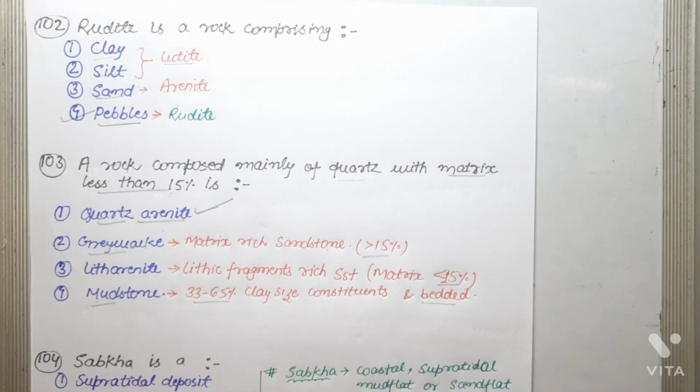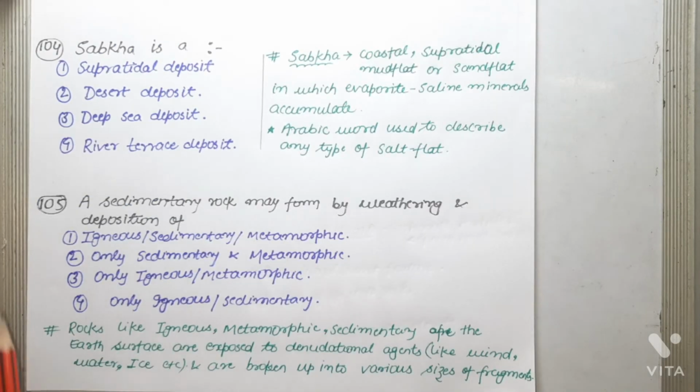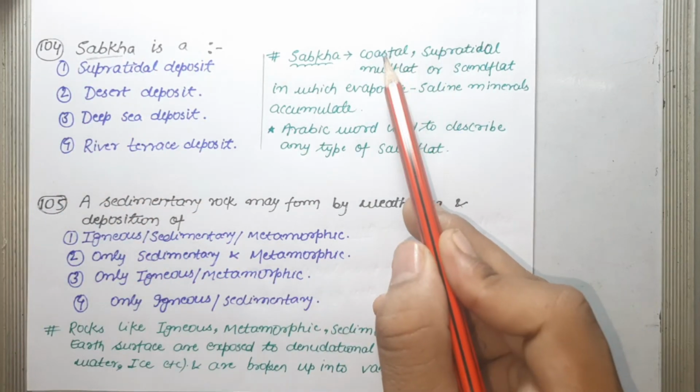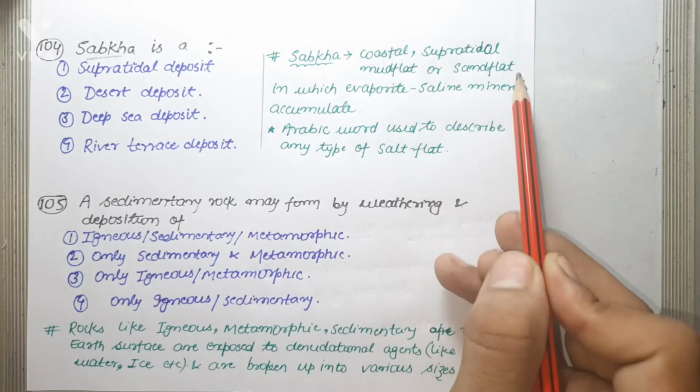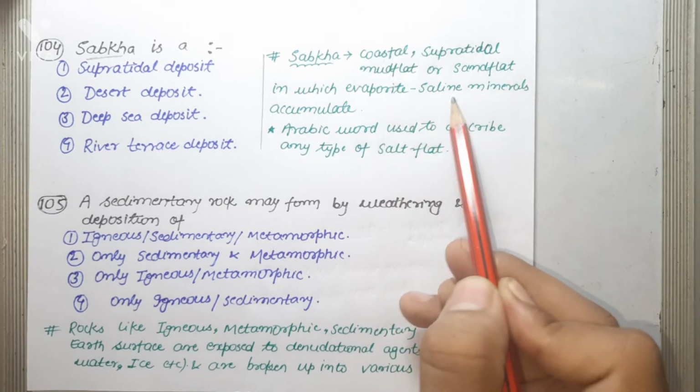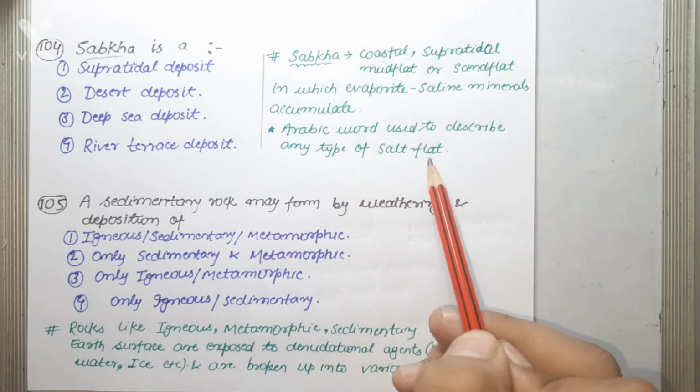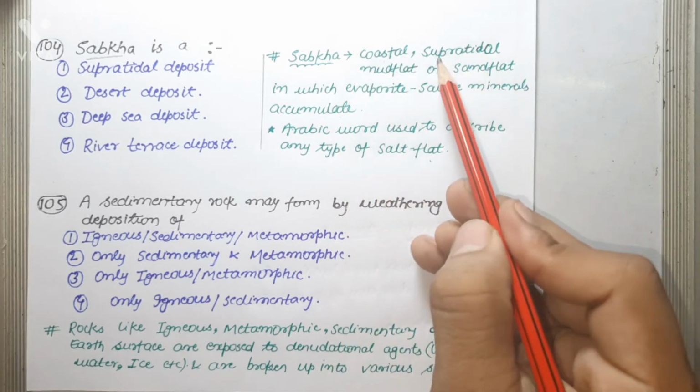Next question is, Sabkha is a. So to answer this question, first you should know about Sabkha. Sabkha is a coastal, supratidal mudflat or sandflat in which evaporite saline minerals accumulate. Sabkha is an Arabic word used to describe any type of salt flat. So basically it is a supratidal mudflat.